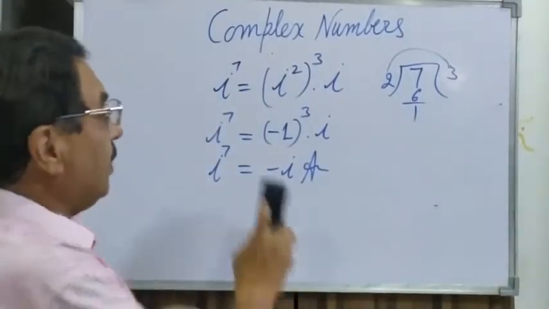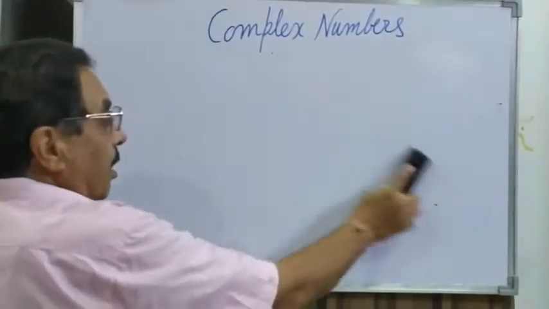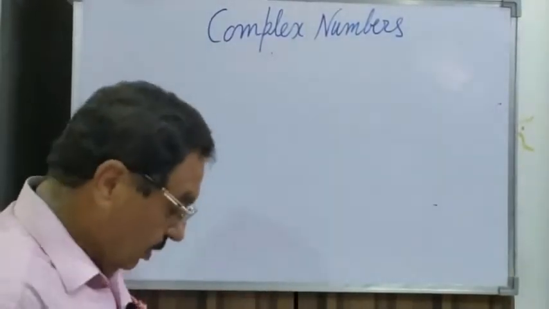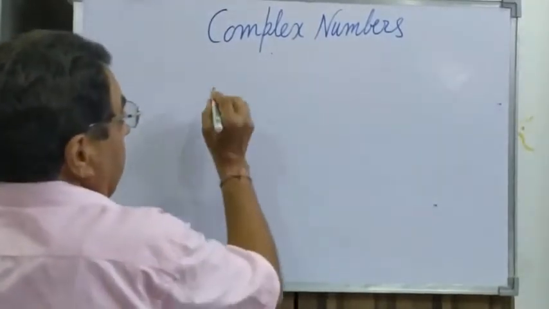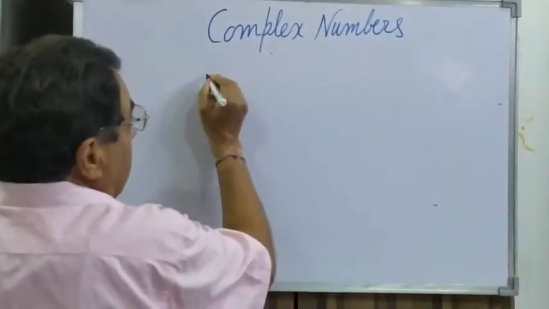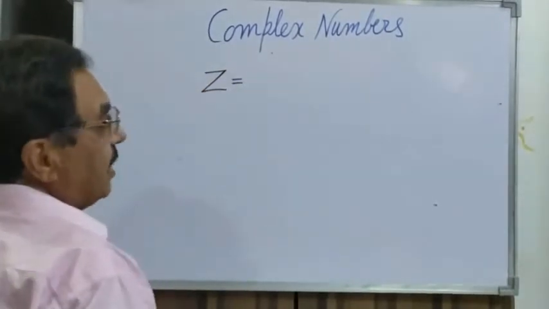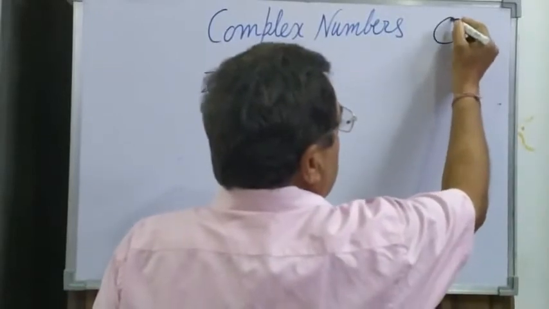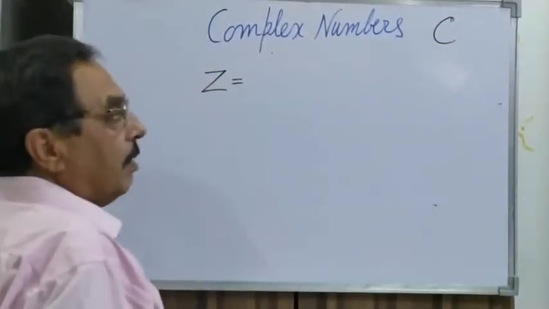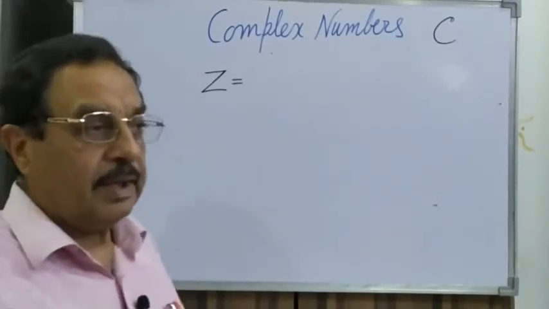Now you see, from the iota we now jump to the proper complex numbers. A complex number is always represented by Z, and the set of complex numbers is represented by capital C. You must have a little bit of idea about sets.